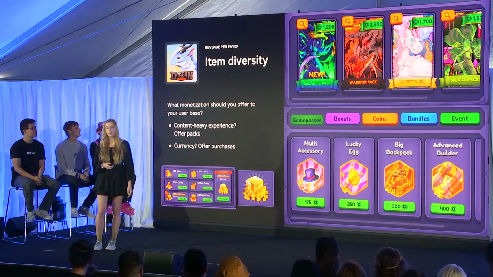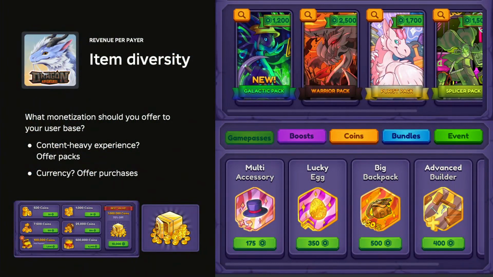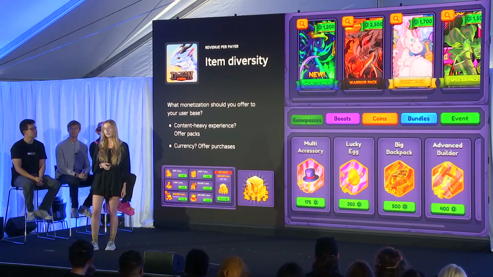First of all, I'd like to talk about item diversity, and this is where we're providing the user with various options based on how they interact with the game. Many players have a unique experience with your game and desire various purchases based off of that. Your purchases should consist of currency, cosmetics, in-game items, boosts, and even packs. Based on your own unique game, you should offer items that enhance your unique genre and gaming experience. These purchases should enhance the player's session, help them progress, or provide them with a unique bonus.